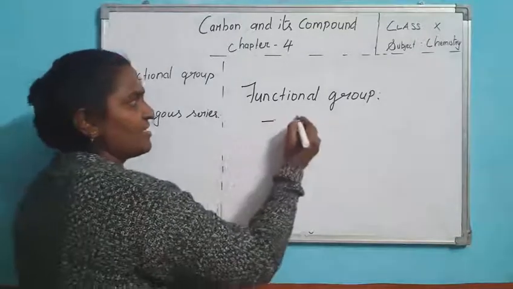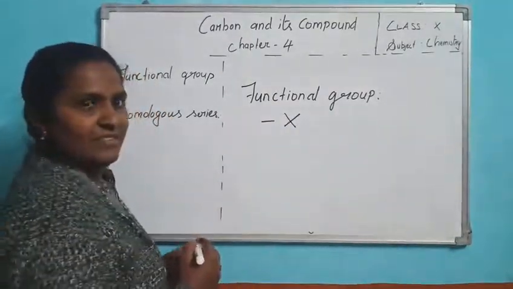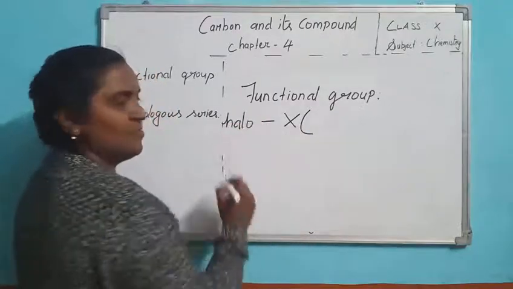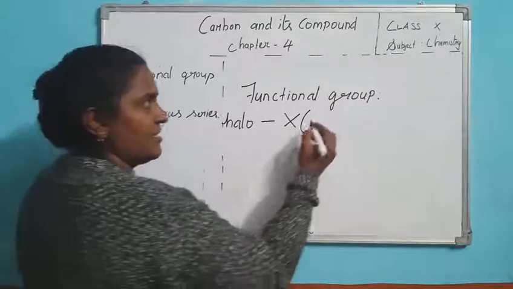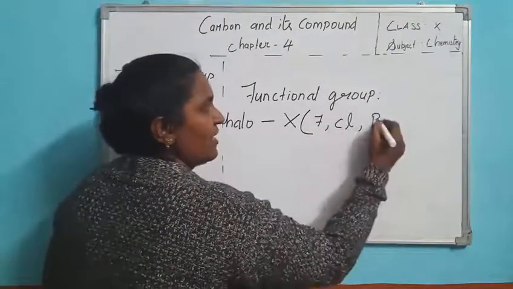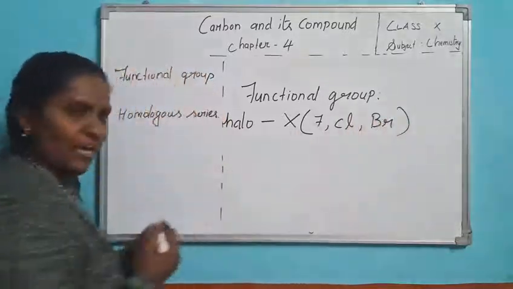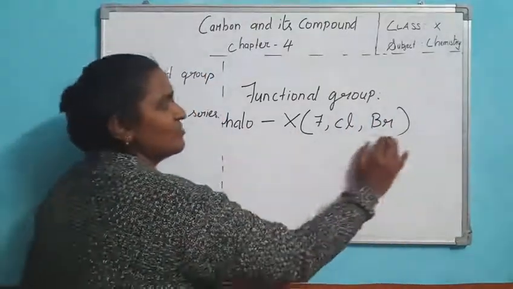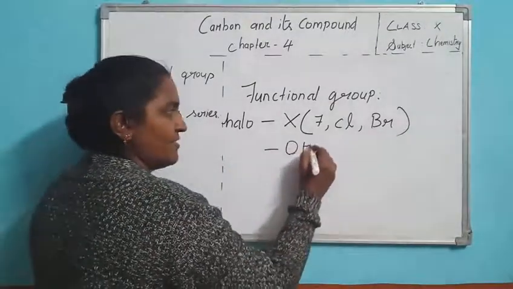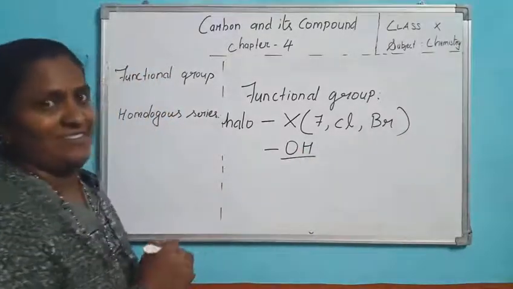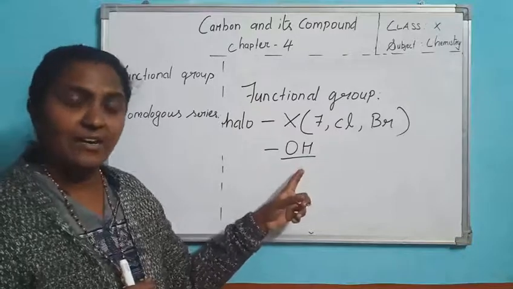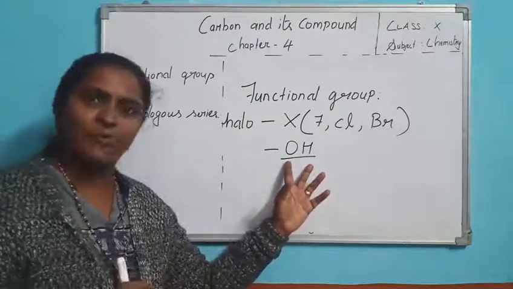Some functional groups. This is halogen. What are the halogen groups? This is called the halo group. The halogen group is called the halo group, that is fluorine, chlorine, bromine, iodine. These are called halo groups. This belongs to the same functional group, that is X. Another functional group is OH. This is called the alcohol group, and the functional group is OH.